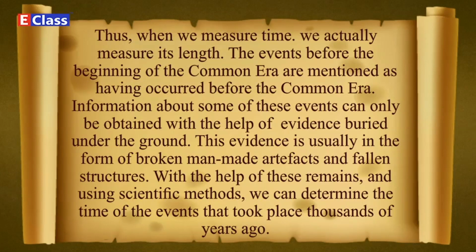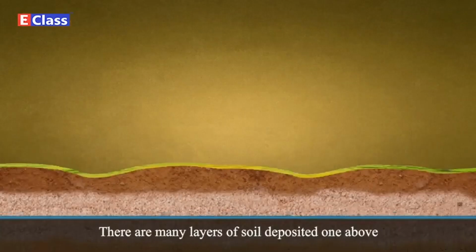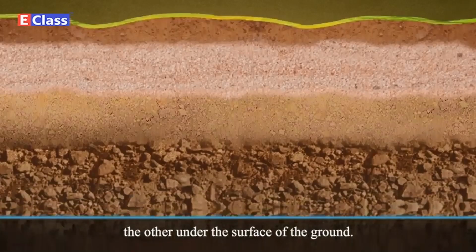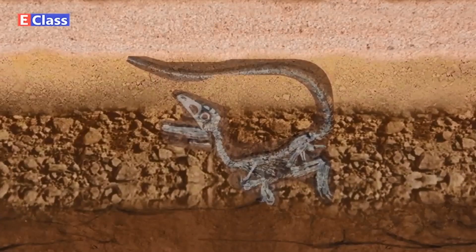With the help of these remains and using scientific methods, we can determine the time of the events that took place thousands of years ago. There are many layers of soils deposited one above the other under the surface of the ground. The period of these layers and of the remains found in them cannot be stated definitely in terms of dates. However, a rough estimate of